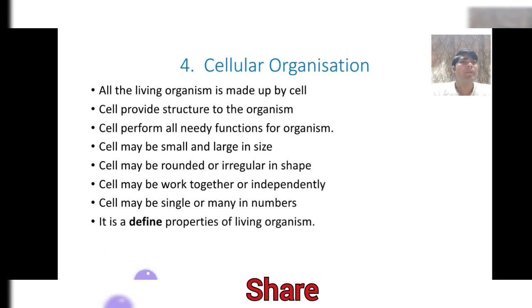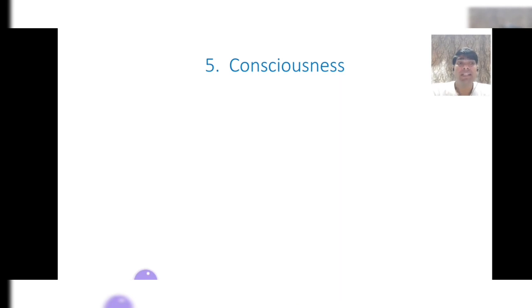It is a defining property of living organisms. All non-living things are not made up of cells. They are made up of atoms, and an atom is not a cell. But cells can be seen only in living organisms. Because the cell is not found in any non-living thing, hence it is a defining property.